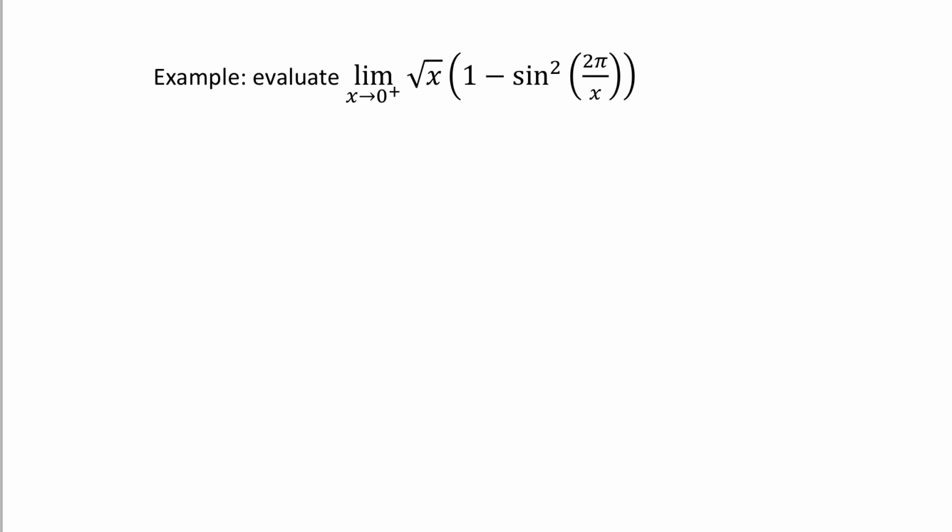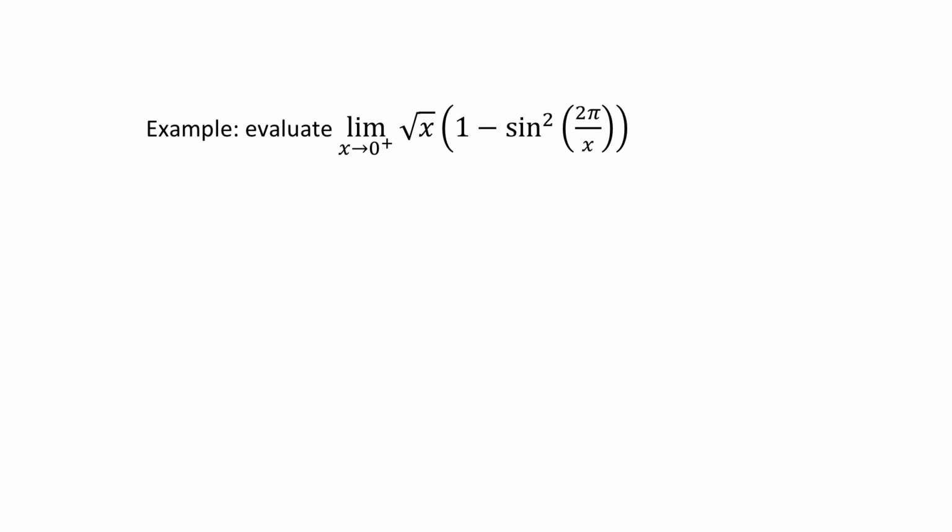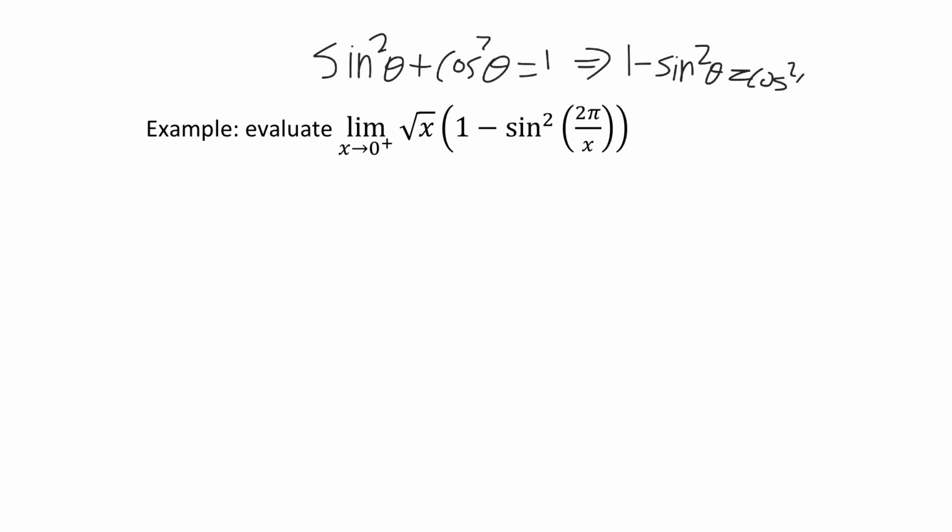And in particular, if you notice, there's a 1 minus sine squared. So I'm going to keep in mind the important identity. Hopefully you remember, and we'll be reviewing these in a future video. Sine squared theta plus cos squared theta is equal to 1. So in other words, I'm going to rewrite this as 1 minus sine squared theta is equal to cos squared theta. So I'm going to build my inequality around cos of theta. So cos of theta, that's between, again, -1 and 1.